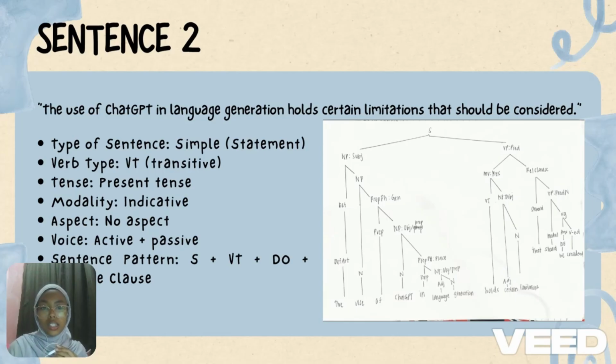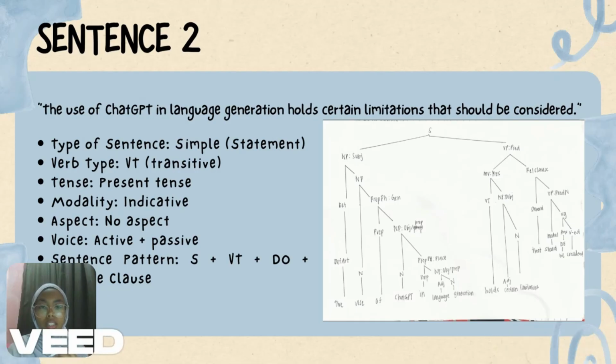And the tense is the present tense indicated by the main verb holds. And modality is, the sentence falls under the indicative mode, which is used to state facts or opinions. Aspect, it shows no aspect. And the voice is, the sentence uses active plus passive voice. And the second pattern is subject plus VT plus DO, which is direct object, and relative clause. Now, moving on to the structure tree.